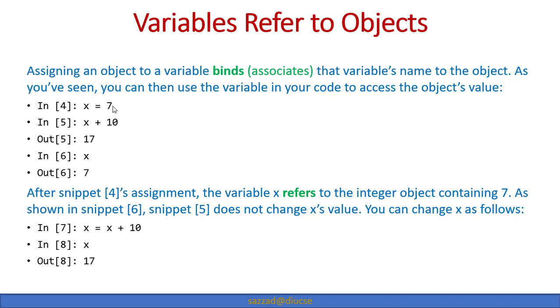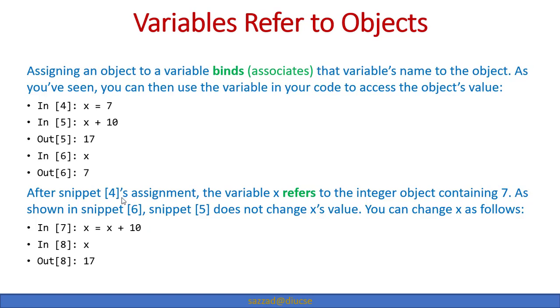That's what is called a variable referring to an object. In this case the object is of type int, the variable name is x, and through the x variable we can access the value of the object, which is 7. And this is just a formal procedure.